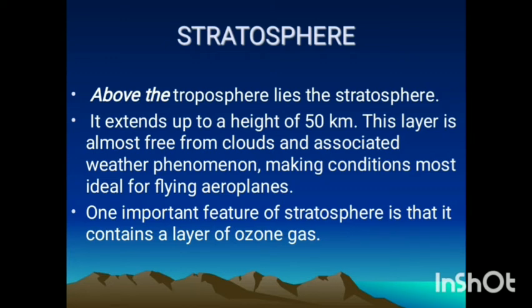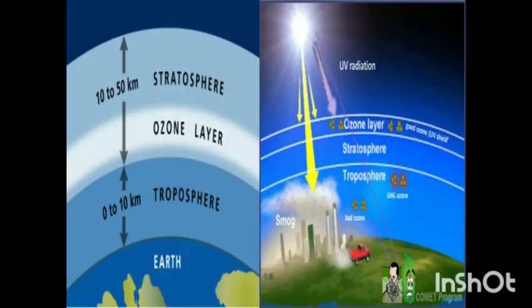This layer is almost free from clouds and associated weather phenomena, meaning no weather phenomena take place here, making conditions most ideal for flying aeroplanes. One most important feature of the stratosphere is that it contains a layer of ozone gas. Between the height of 30 to 50 km, our ozone layer is present, and this layer saves us from the ultraviolet radiation of the sun.